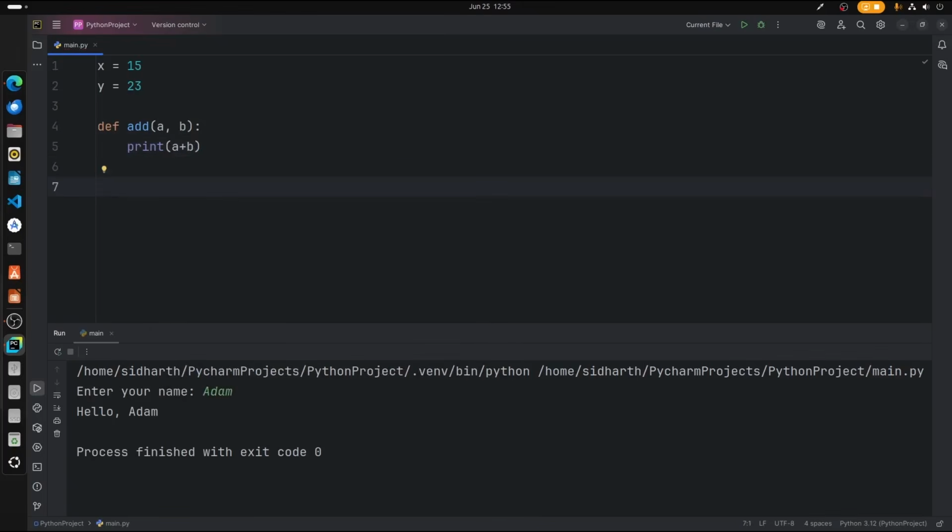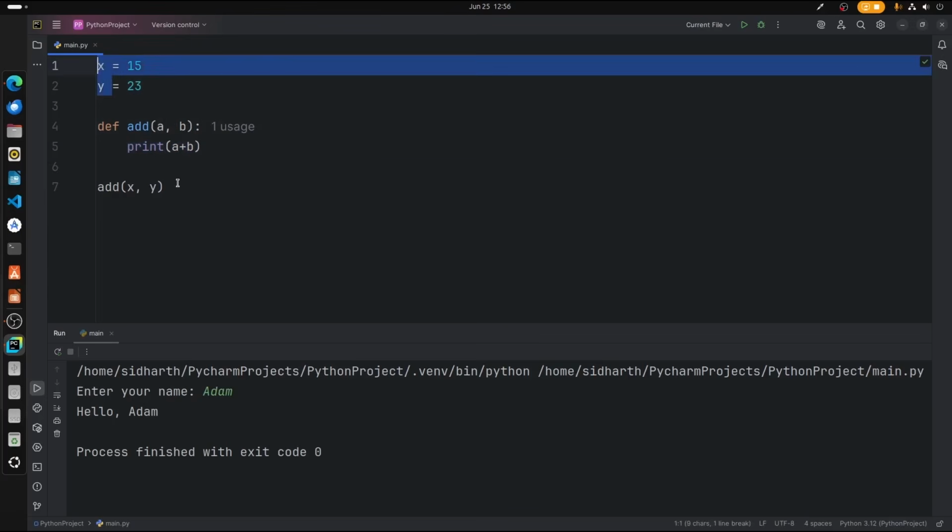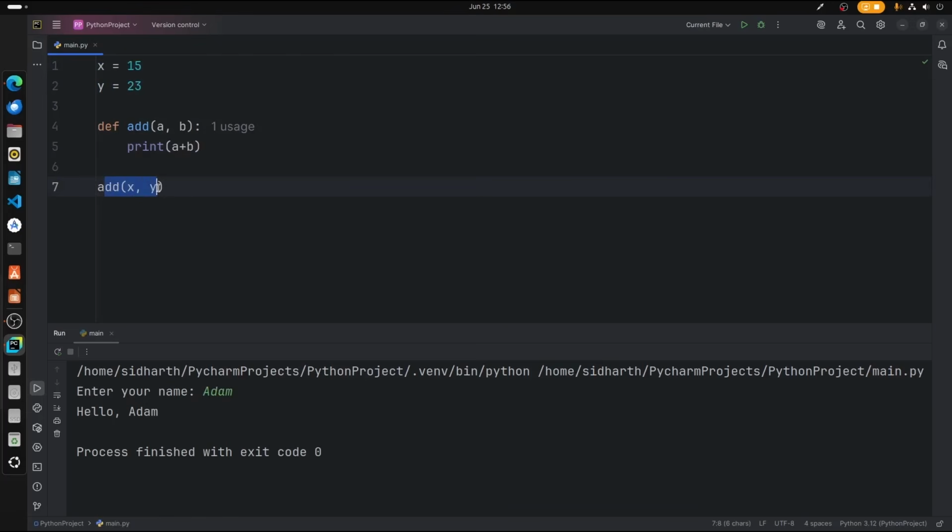Now while calling the function, what we need to do is call these variables here, so x and y. Now you can see that we have called x and y, but in the parameters we have a and b. So what is happening here? It's very simple. Let us take this as a template. In this template we have dummy variables called a and b, and we are processing them inside the function itself. But while using this in our code, we're working with x and y, so we're just adding x and y.